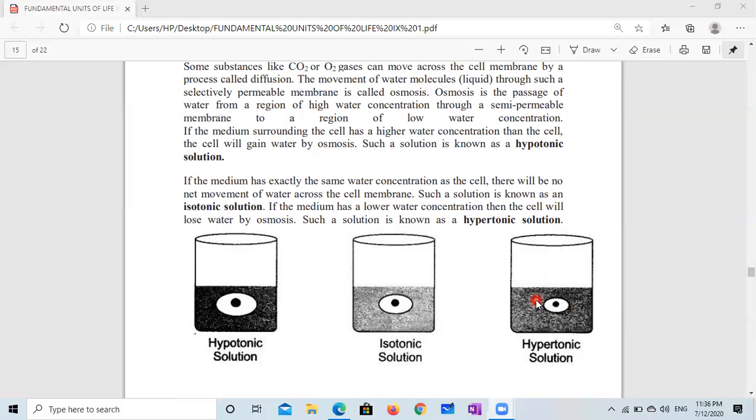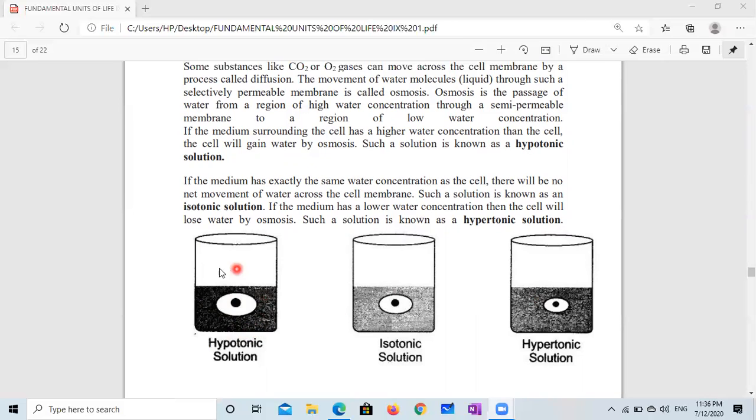You can do a simple activity. When we put a boiled egg, after removing the cover, in water and leave it for a few hours, water will enter inside the egg, because the concentration of water is less inside the egg as compared to outside the egg. So the egg swells up.